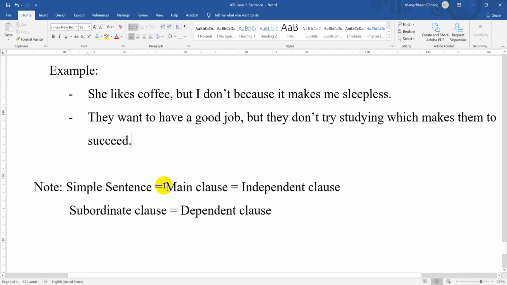And here's the last note for you. Simple sentence means main clause means independent clause. Subordinate clause means dependent clause. So stop confusing, everyone. When you see simple sentence, it means main clause as well. When you see main clause, it means independent clause as well. Please keep it in your mind. Some teachers or some books teach you main clause, and some teach you independent clause. So they are the same.